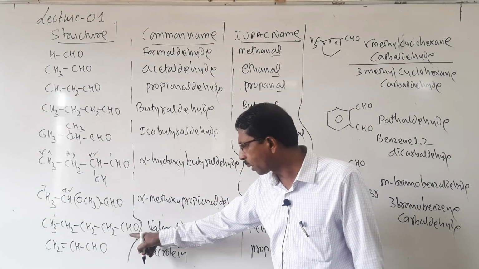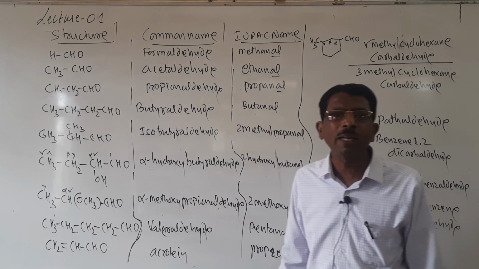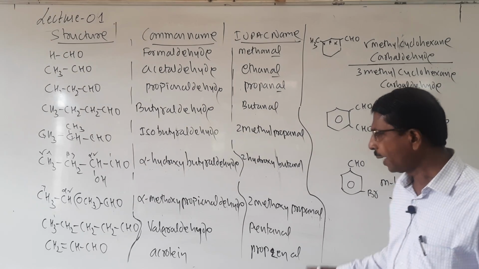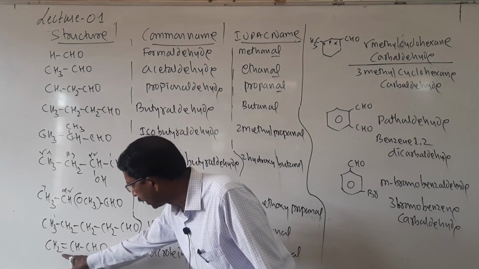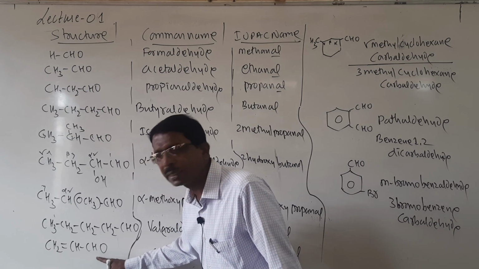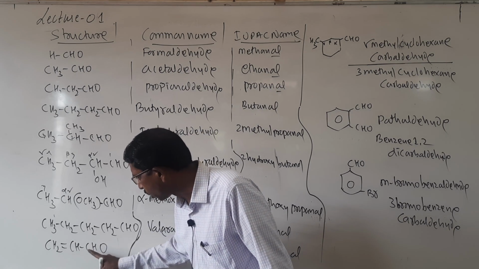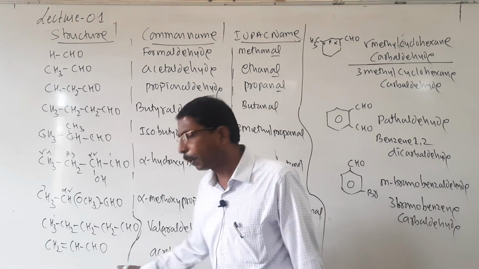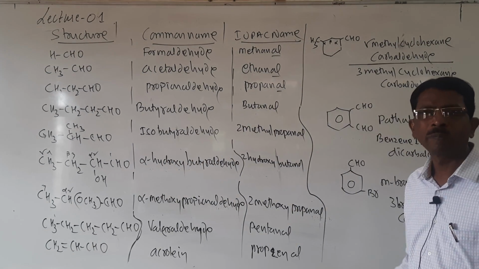And here 5 carbon atoms are there, it is called valeraldehyde, the common name is valeraldehyde, and the IUPAC name is pentanal. And here it has a double bond, CH2=CH-CHO, and it is 1, 2, 3. So here it is called acrolein, and according to the IUPAC system, 1, 2, 3, it is prop-2-enal, propenal.